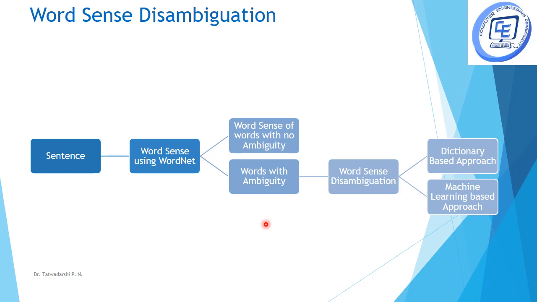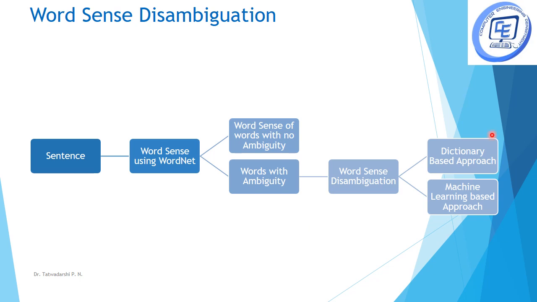Word sense disambiguation can be done in two ways: dictionary based approach and machine learning based approach. In the dictionary based approach, multiple rules are given and certain restrictions are imposed. According to the context, we have different kinds of meanings which need to be accepted. So we have certain rules using which we try to disambiguate the ambiguity that has cropped into the words.